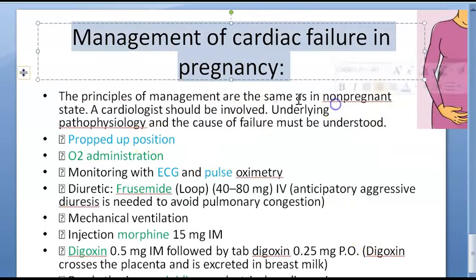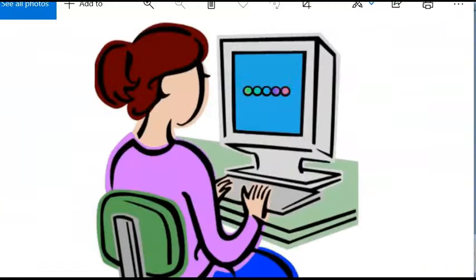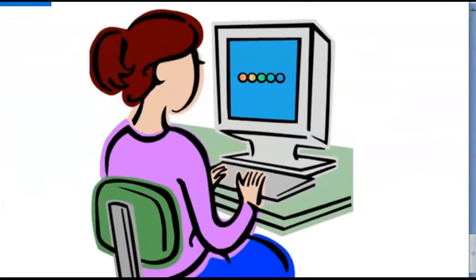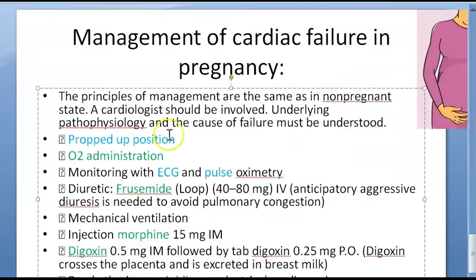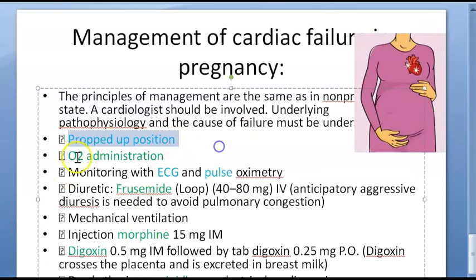Now, if there is a cardiac failure during pregnancy, how will you manage? Look at this one also. The principles are the same as a non-pregnant woman. A cardiologist should be there. You should understand the underlying pathophysiology and the causes, and based on that you will treat. You will put her in proper position, because you want less venous return to the heart, right? You won't make her lie flat. Lying down will increase the venous return to the heart. You will give her oxygen. You will monitor her with ECG, pulse oximetry. You will give her a diuretic, so it will reduce the load on the heart. You will give furosemide, right?